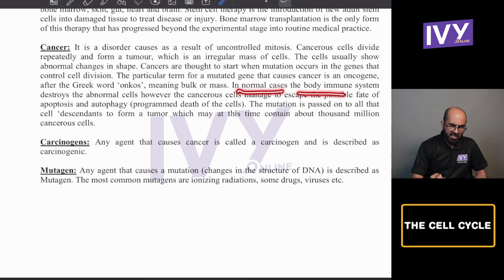However, the cancer cells manage to escape the possible fate of apoptosis and autophagy. Both these processes are the programmed death processes usually adopted by our body system to destroy cells, but cancer cells bypass both of these programmed death processes.